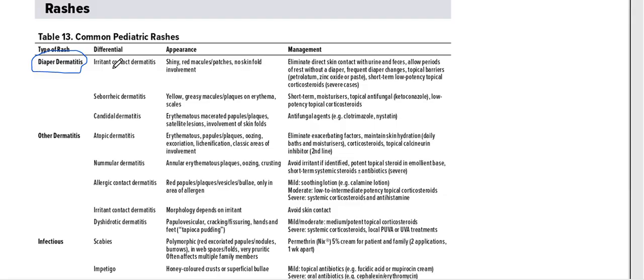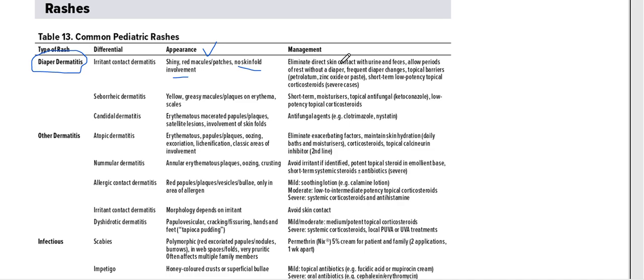Basically, differentiation can be irritant contact dermatitis, seborrheic dermatitis, candidal dermatitis. The appearance is important to remember: shiny red macules or patches, no skin fold involvement. If the child comes to you with a shiny red patch in the diaper area, but the skin folds are not involved,